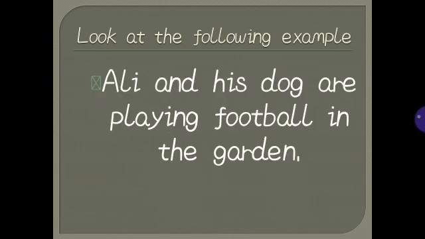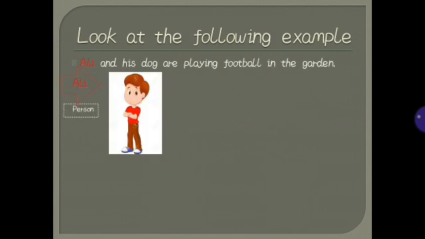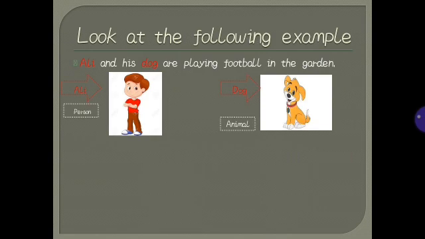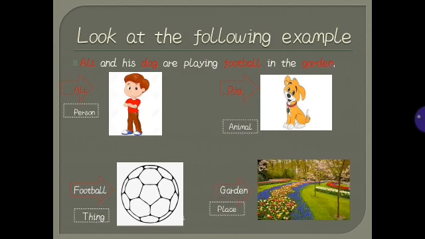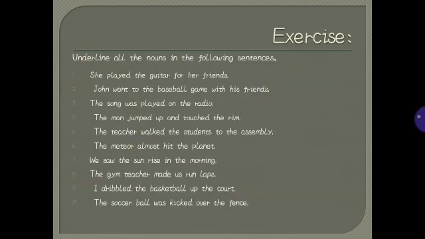So students, here I have given you an example. Just look at this. Ali and his dog are playing football in the garden. Here Ali is a name of a person. Dog is a name of an animal. Football is a name of a thing. And garden is a name of a place. So you see that everything around us has a name that is called a noun. Now there are 10 sentences given for your exercise. You are going to underline all the nouns given in these 10 sentences.